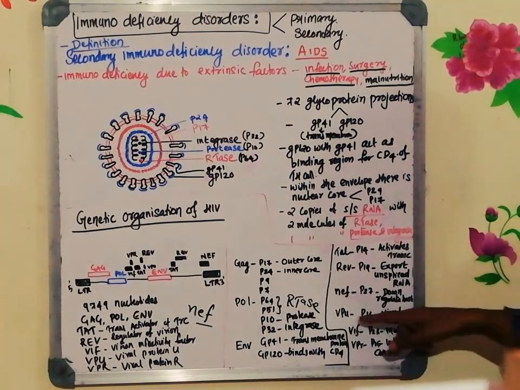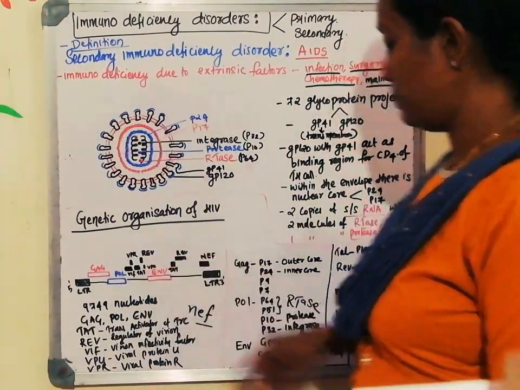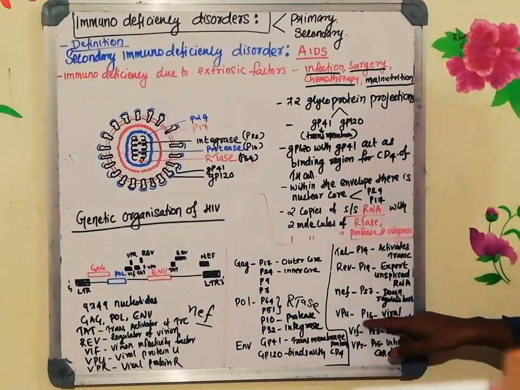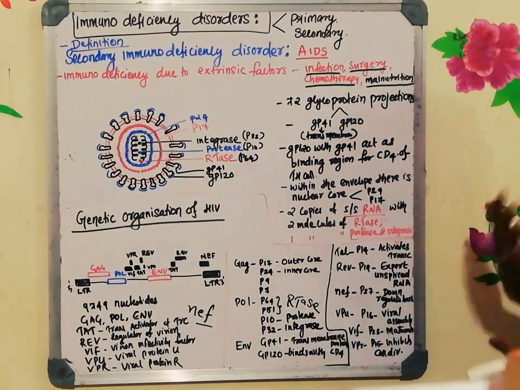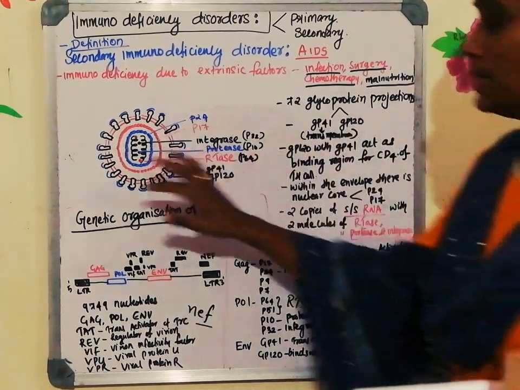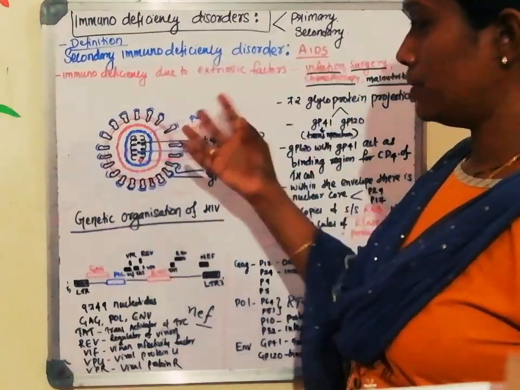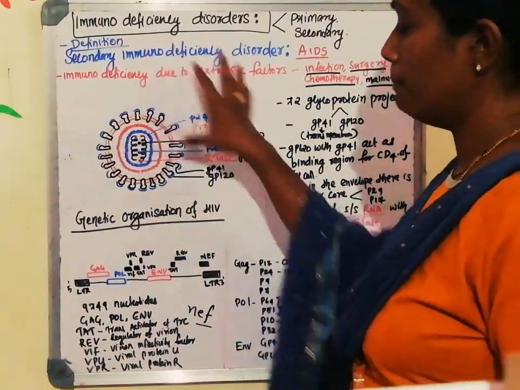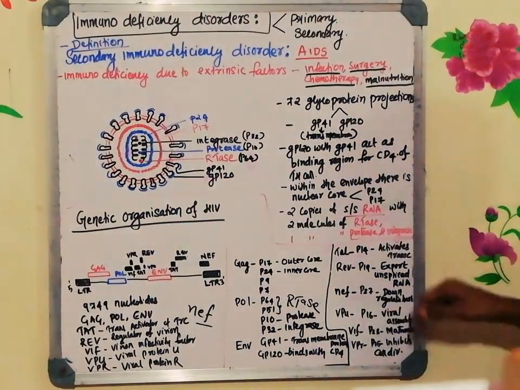And that is followed by the VPU gene, which is there in the genome. Here you can see VPU will express and produce P16 that will help in the viral assembly. So once after the replication cycle and protein synthesis, the viral assembly happens. All these proteins will assemble and take up this RNA genome and the complete viral particles will be formed. That assembly is mediated by the P16.